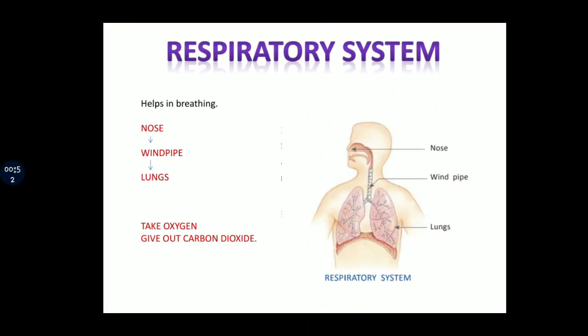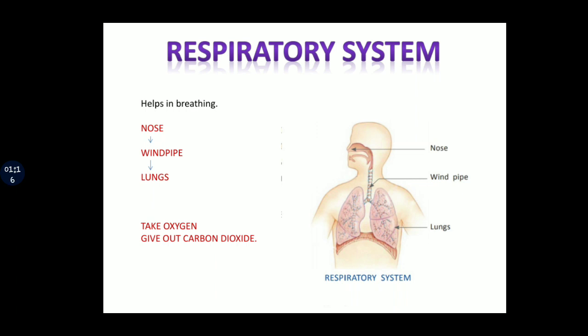The main function of this system is to take in oxygen and give out carbon dioxide. So it takes in oxygen and gives out carbon dioxide. Nose, windpipe and lungs. These are the main organs of our respiratory system.